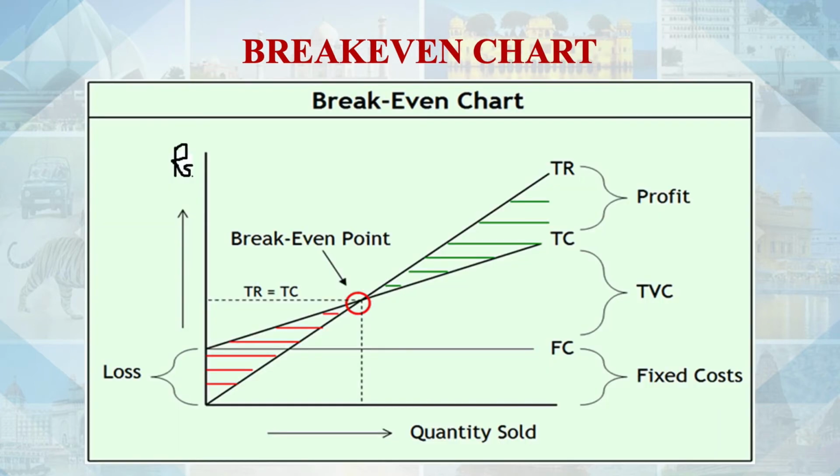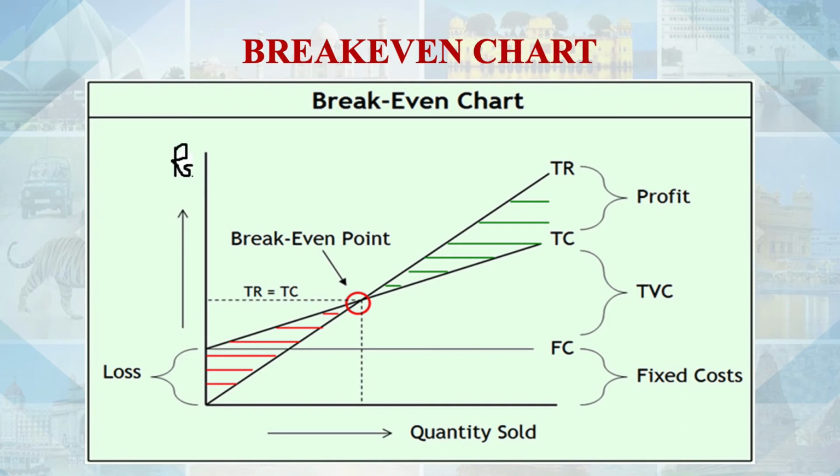Let's understand this with the help of this graph. We'll discuss this graph in detail a little later. You can see our total revenues chart is moving ahead as the sales increase, and total cost chart is initially above the revenue chart because there are more fixed costs involved.